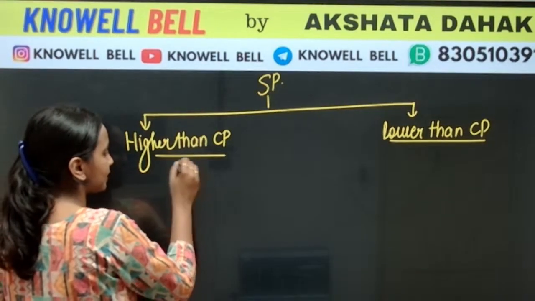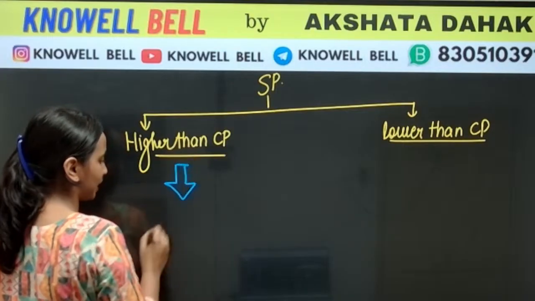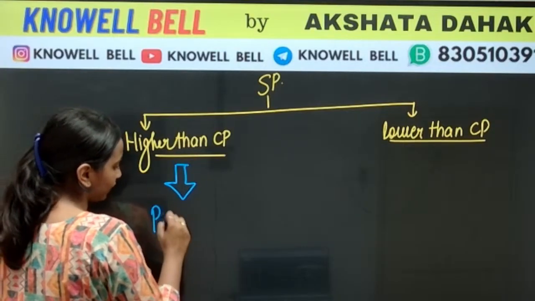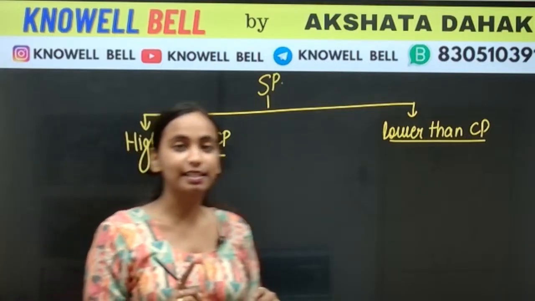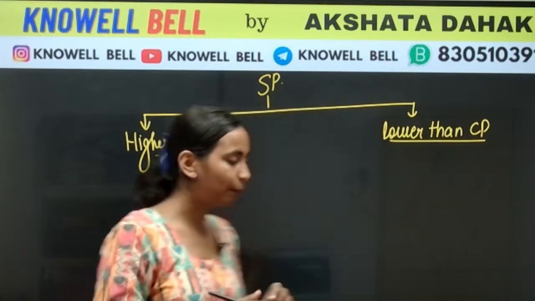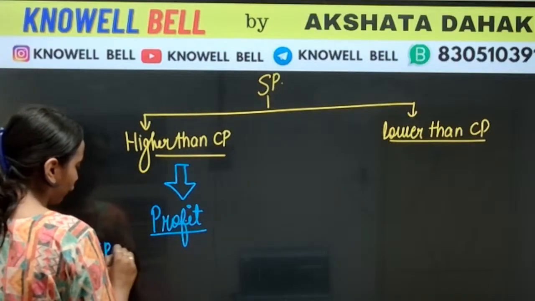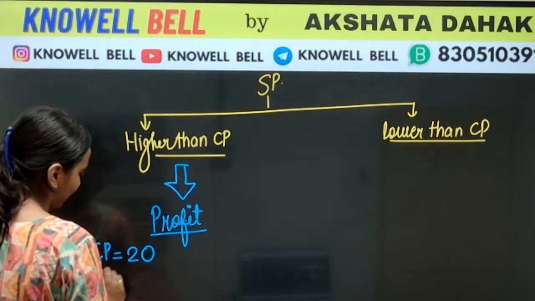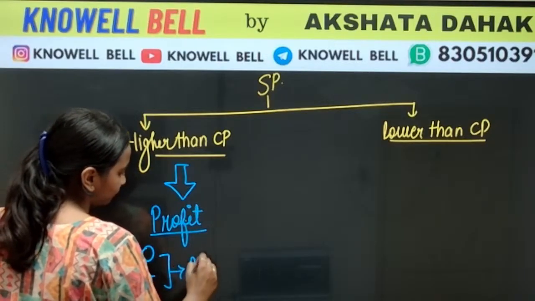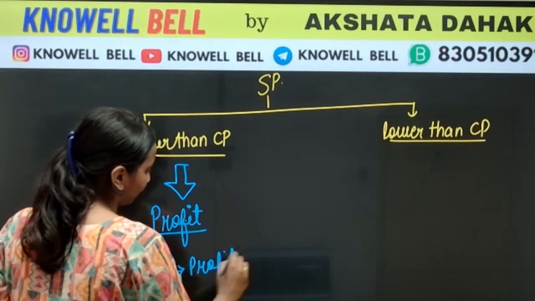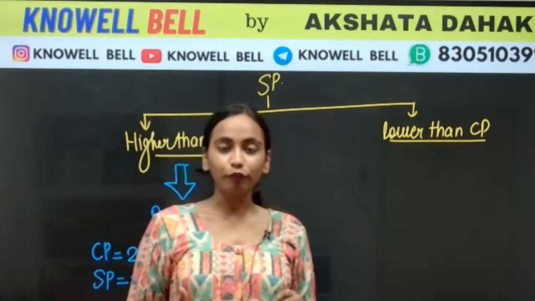Whenever selling price is higher than CP, जब भी selling price higher होगा, so what condition will be there? There will be the condition of profit. Whenever the selling price is higher, that means what happened? I purchased the apple for 20 rupees. I am selling it for 25 rupees. So यहाँ पे मुझे क्या हुआ? I am getting a profit.